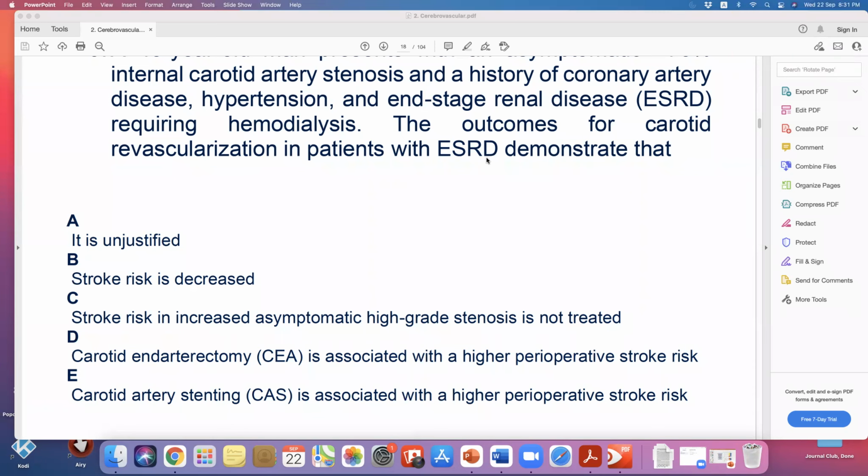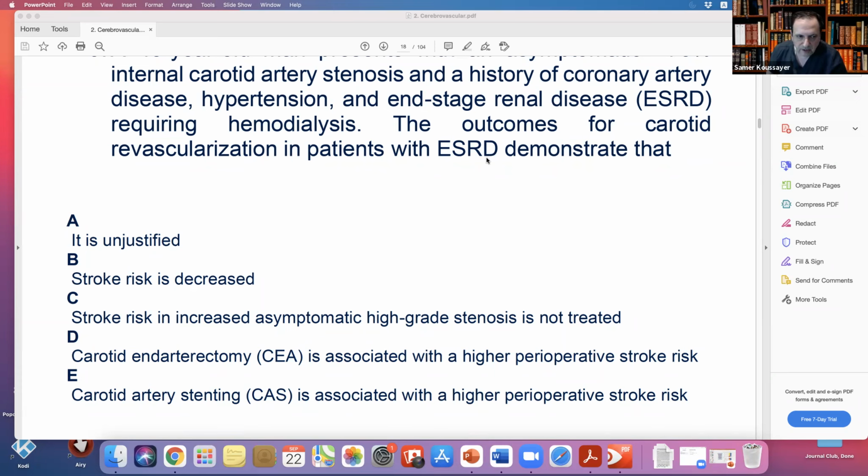Carotid endarterectomy is associated with higher perioperative stroke risk. Carotid artery stenting is associated with a higher perioperative stroke risk. What they want to tell you is that for surgery and stent, the perioperative stroke risk is the same, doesn't matter. So this will not increase your incidence of stroke.